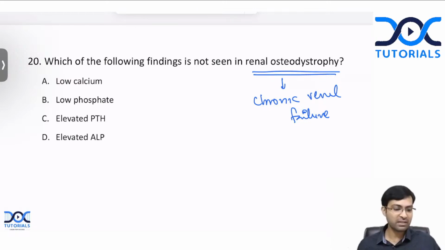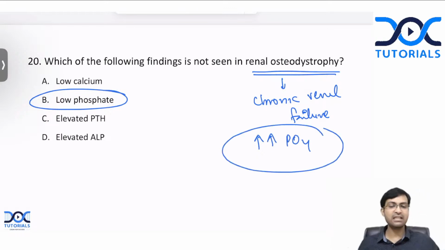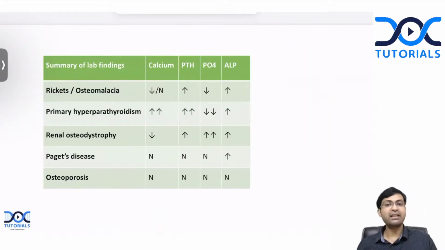Yes, very good, Kalyani. Yashaswini, absolutely correct. Low phosphate is the answer here. The classical finding in renal osteodystrophy is elevated phosphate levels. Please remember that the only metabolic bone disease where there is elevated phosphate level is renal osteodystrophy. All other conditions you will have reduction in phosphate levels. So you can remember this table for your INI CET exam. You can get questions from this table.